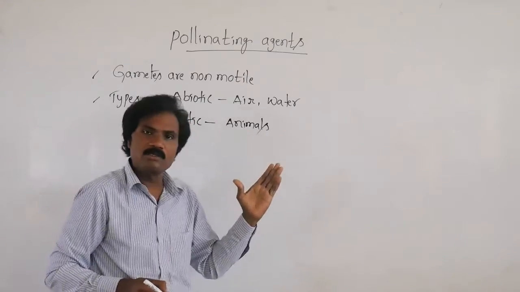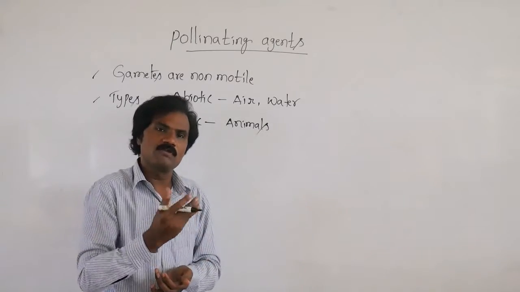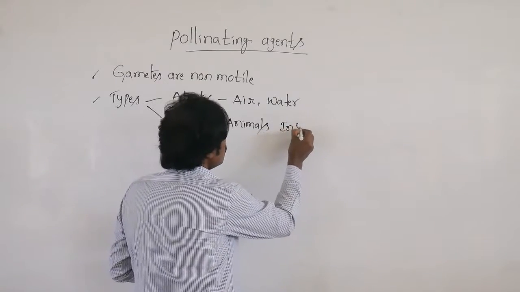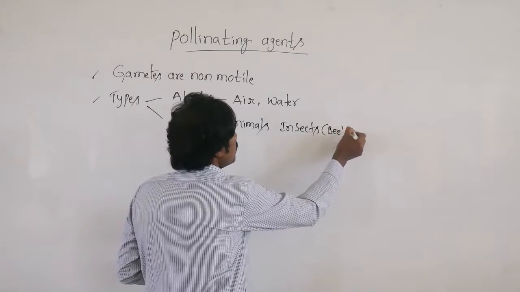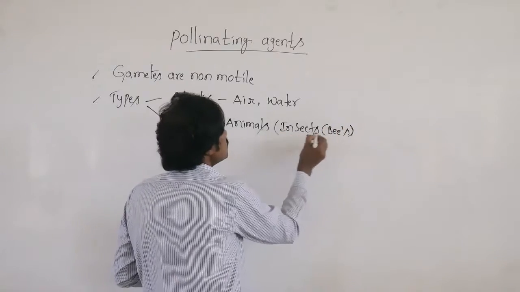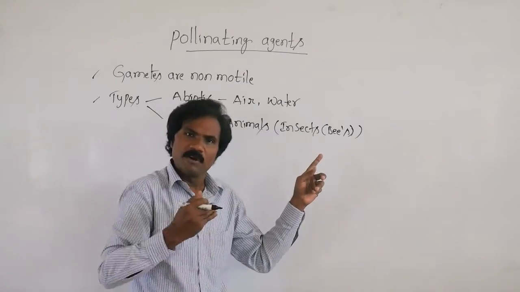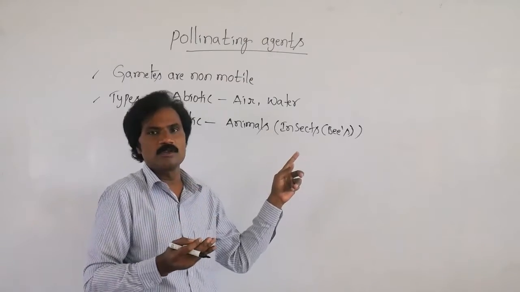What type of animals? In animals, the majority are insects, and among insects, the majority are bees, especially honeybees. Apart from this, butterflies and dragonflies are present, as well as vertebrates.